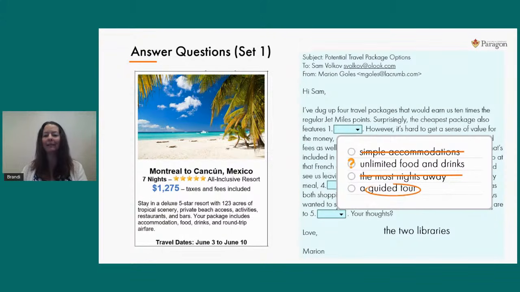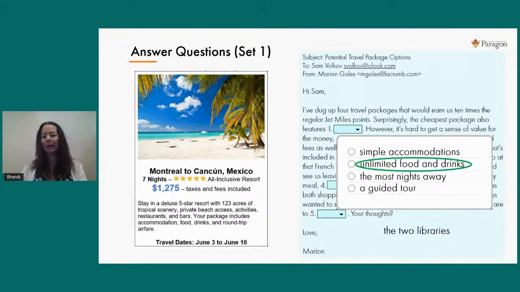And then we go on to the last one. This one talks about having a guided tour. And if we look at that little paragraph there on the diagram, let's see if it says anything about a tour. I don't see anything about a tour, so therefore, it doesn't seem to be true. So our initial instinct there of that answer choice B, it's the only one left. It's correct. It has to be correct. We've proven the other ones to be false.